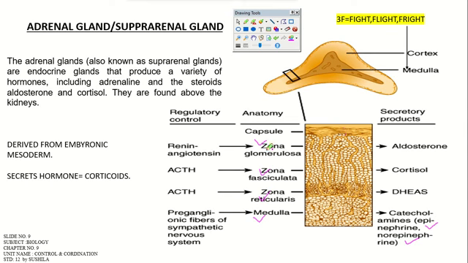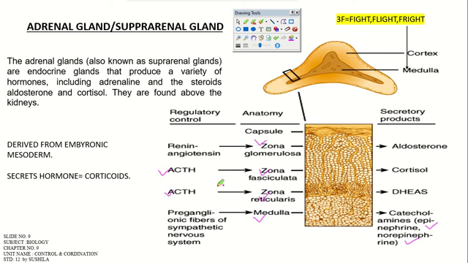Right now, the zona glomerulosa is responsible for the production of mineralocorticoid, zona fasciculata for the glucocorticoid, zona reticularis for the sex steroid hormones. Zona fasciculata and zona reticularis are especially regulated by ACTH. What is the expanded form of ACTH that we have discussed in our earlier classes? You should know the full form of the ACTH and from which part of the gland it is secreted, and where it is exactly located.